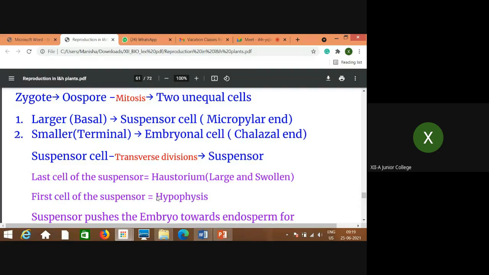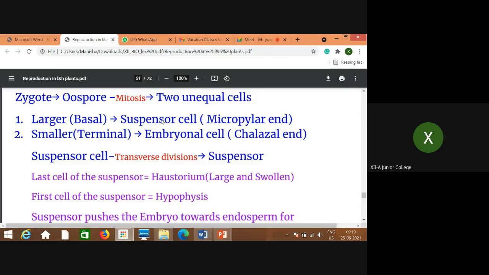So the larger cell is called the basal cell, which is towards the micropylar end, and that gives rise to the suspensor cell, whereas the smaller cell is called the terminal cell, which is present towards the chalazal end, and that is called the embryonal cell. Now try to understand the meaning of these cells.